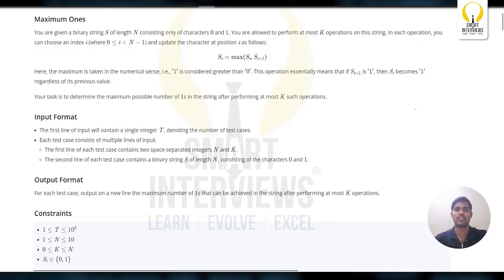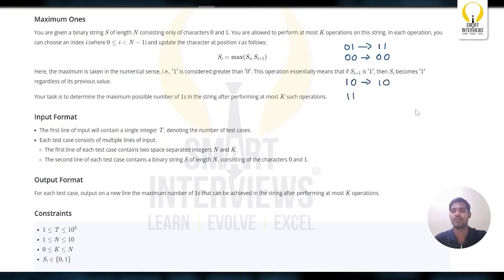In each operation, if we take any two characters 0 and 1, it will convert to 1 and 1. If you take 0 and 0, then it will be 0 and 0. If you take 1 and 0, then it will be 1 and 0.